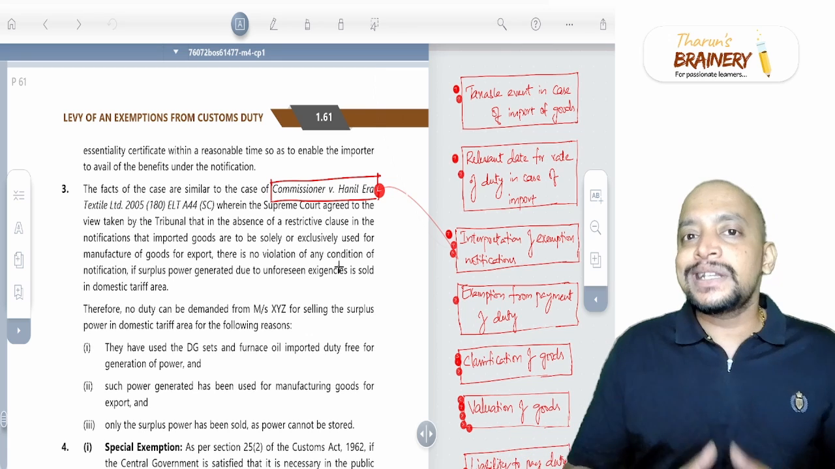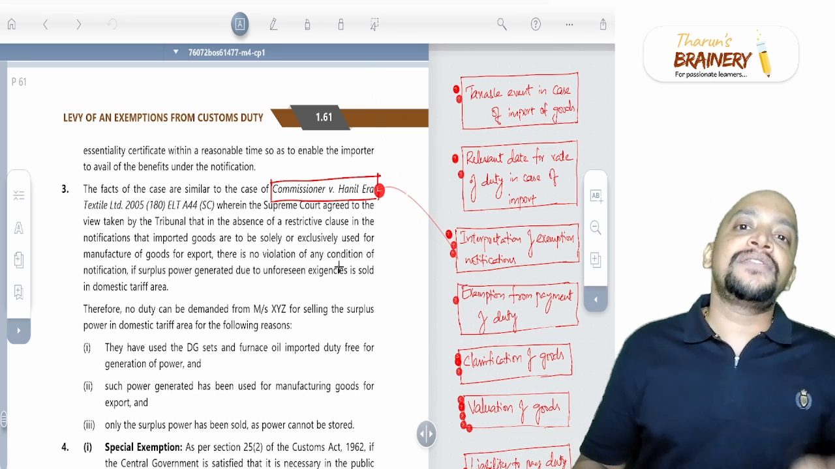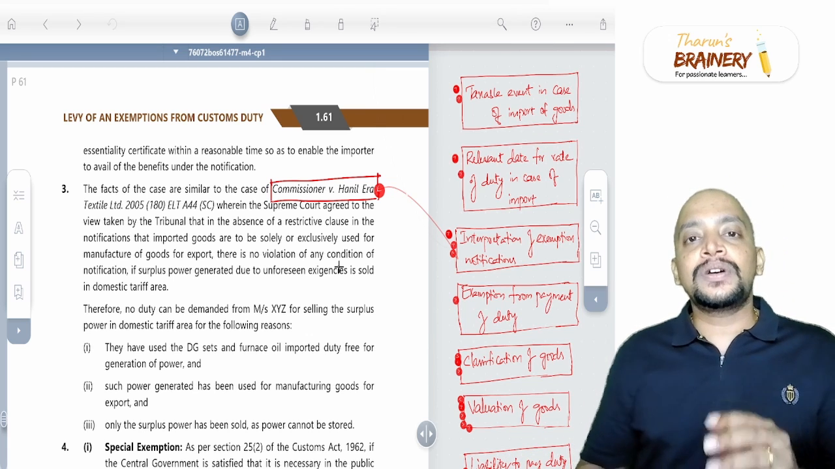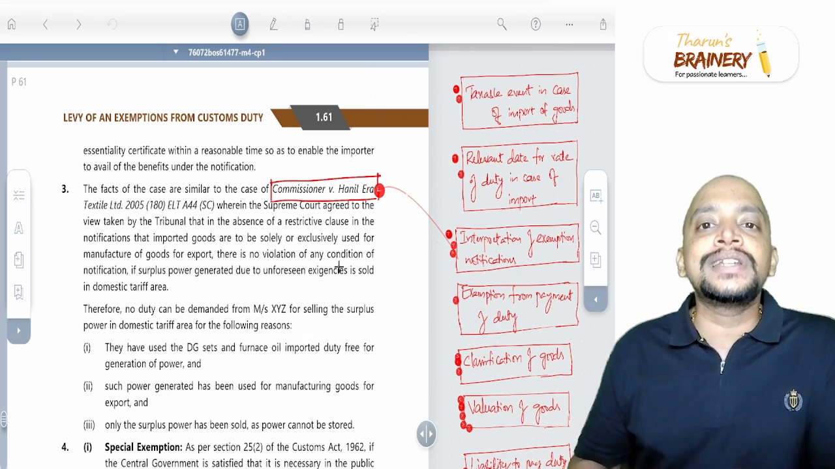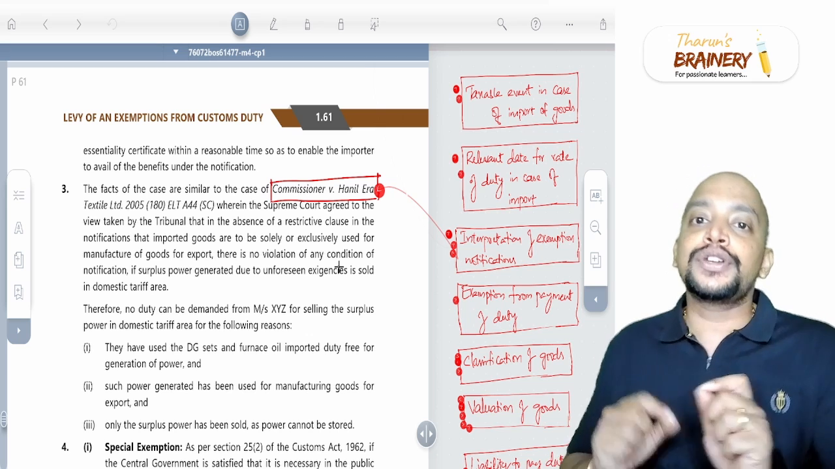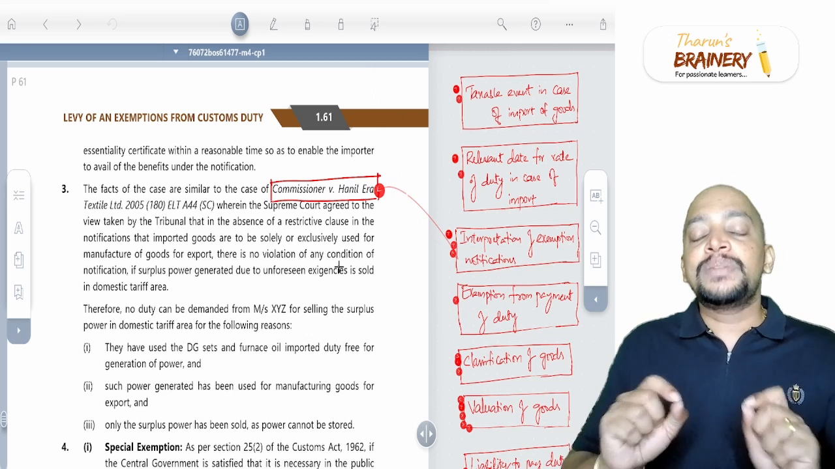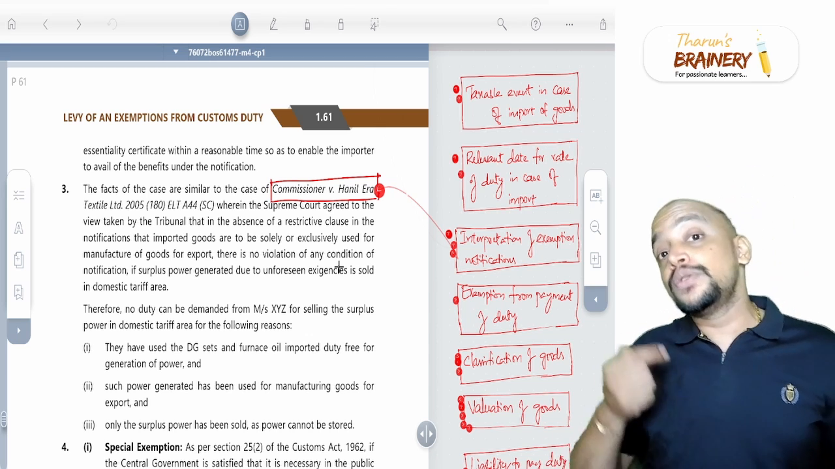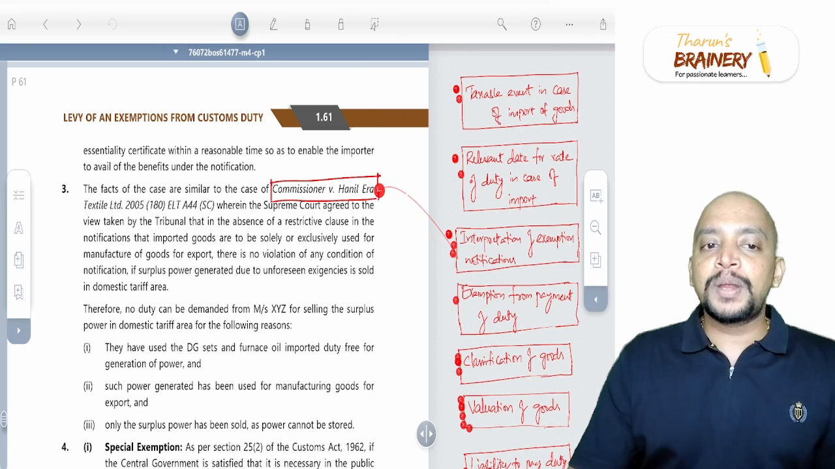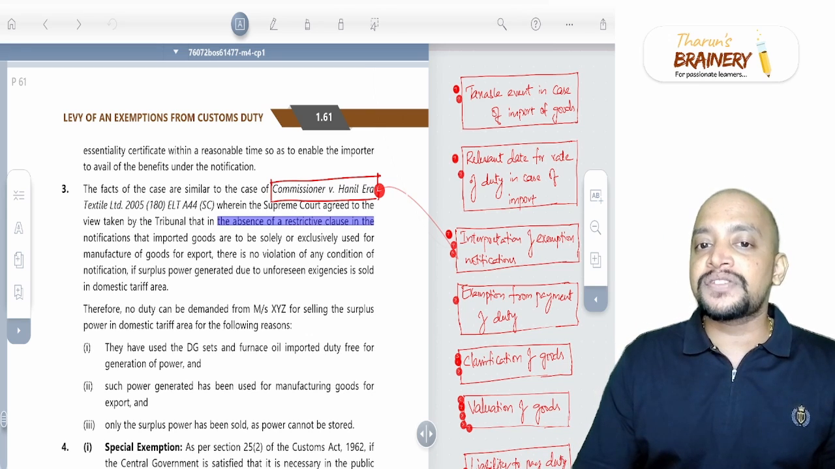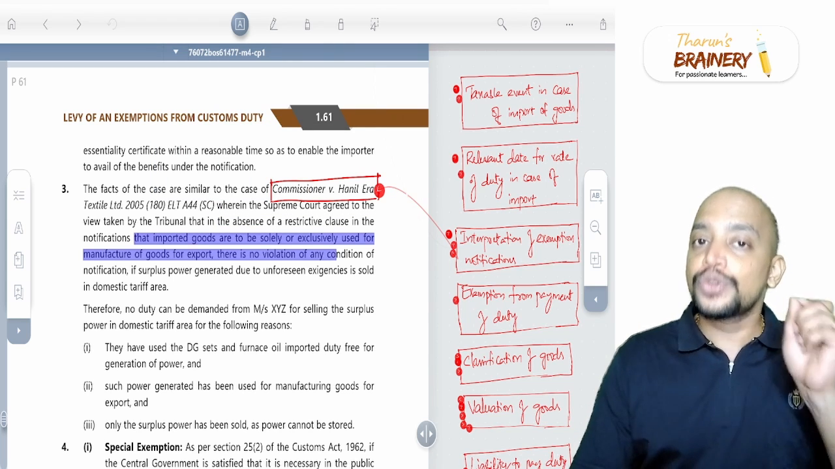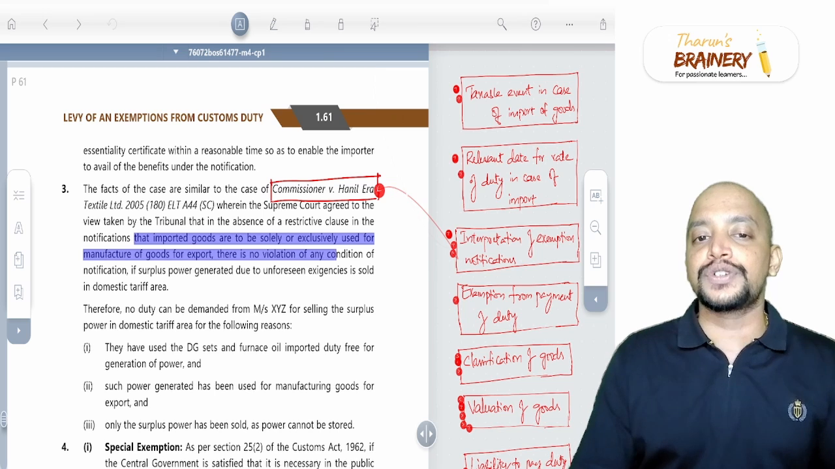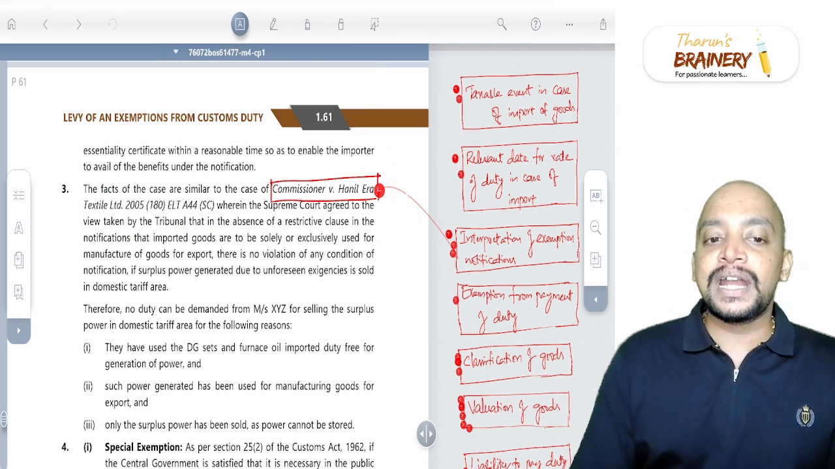So now the customs department is telling that they will not get the exemption. Nowhere in the notification is it clearly mentioned that it should be exclusively used in manufacture of finished goods for export. It should be used is what they have specified, but they have not mentioned the words exclusively used. Therefore, the Supreme Court agreed to the view taken by the tribunal that in the absence of a restrictive clause in the notification, that is, that imported goods are to be solely or exclusively used for manufacture of goods for export, there is no violation of any condition. Therefore, they cannot demand any duty.